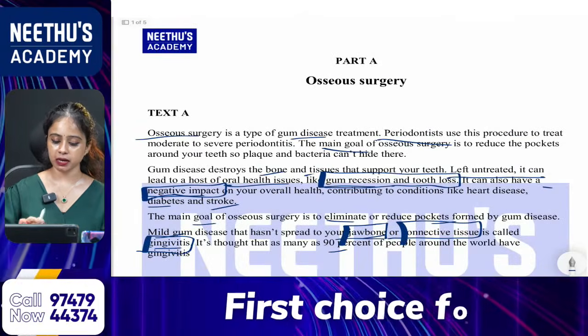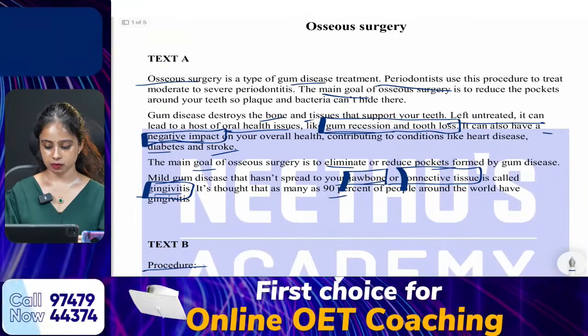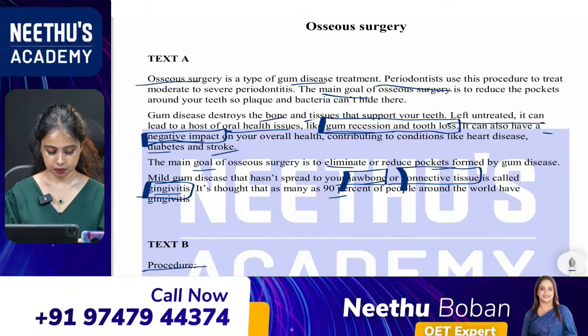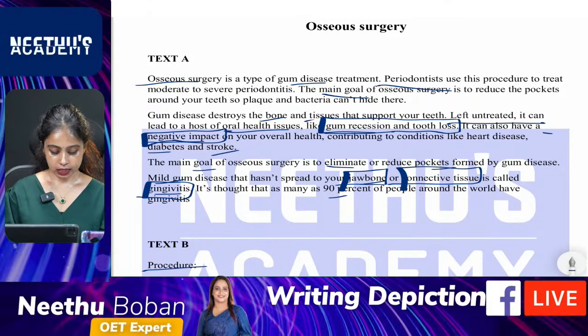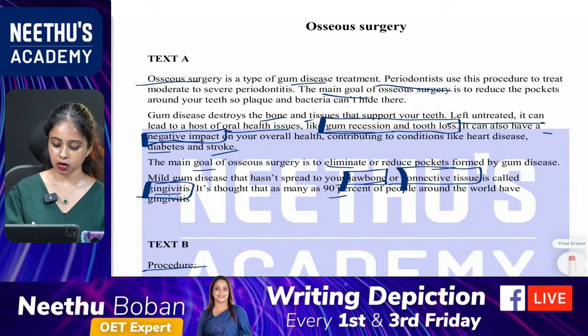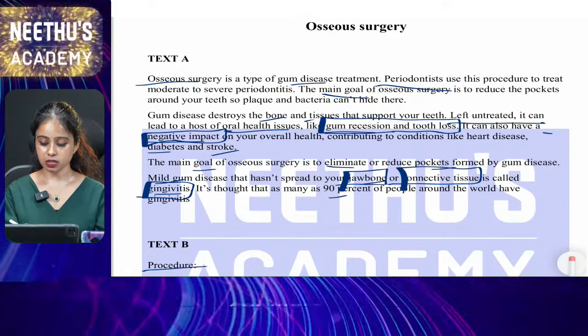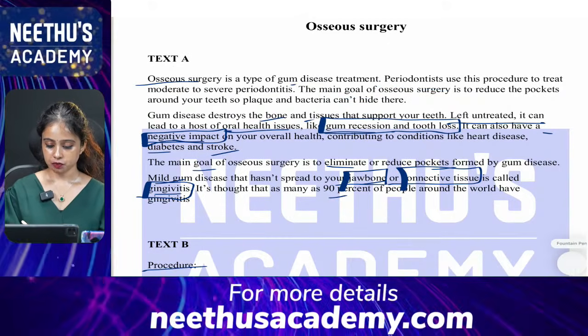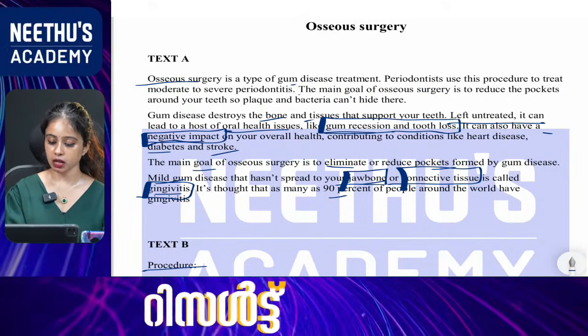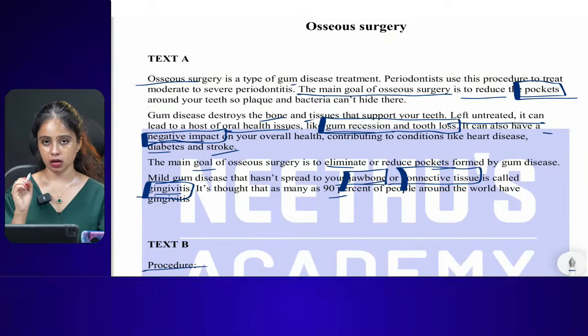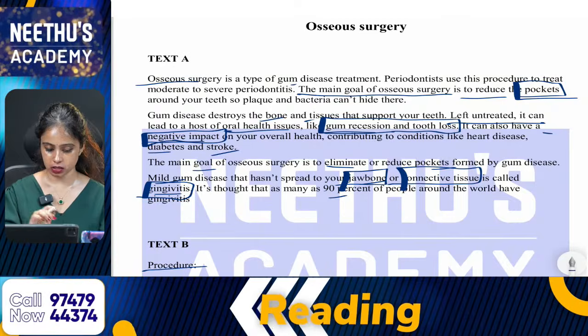It is mentioned in text A, in the first paragraph, the second line: the main goal of OCA surgery is to reduce the pockets. The answer is pockets.